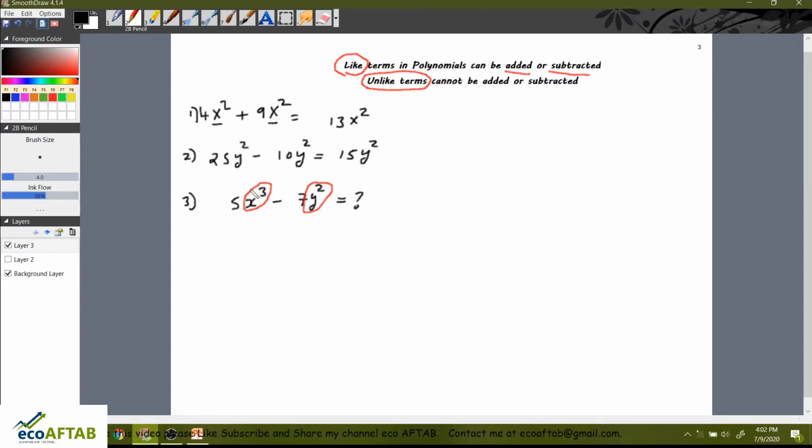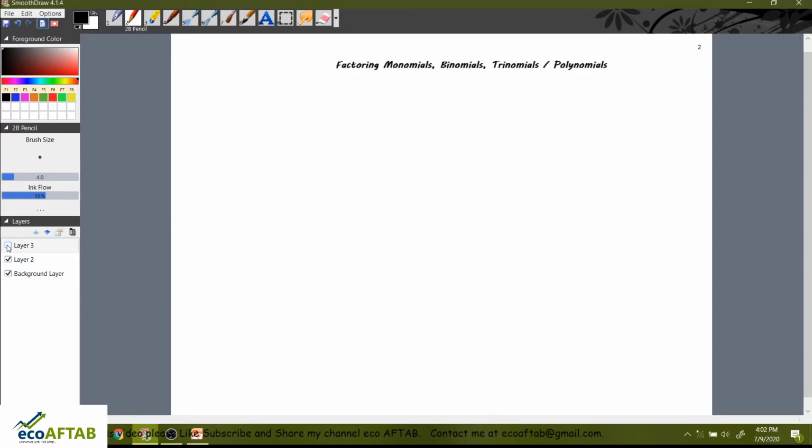Moving ahead, with regard to our next example, polynomials can be multiplied or divided. So here friends, polynomials, multiplication and division. I'll take an example.